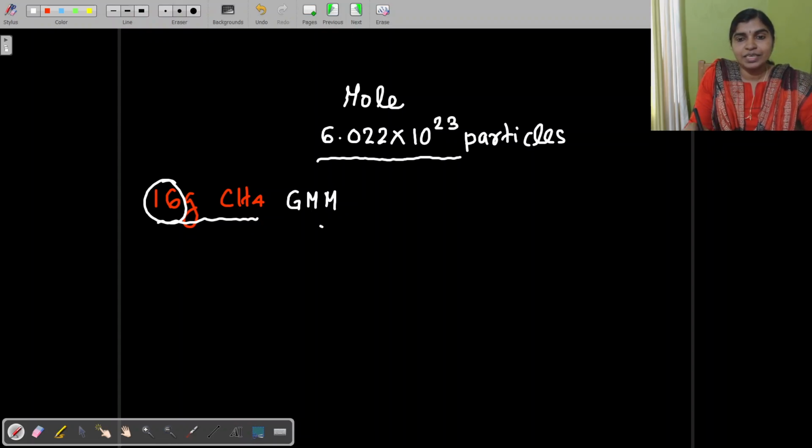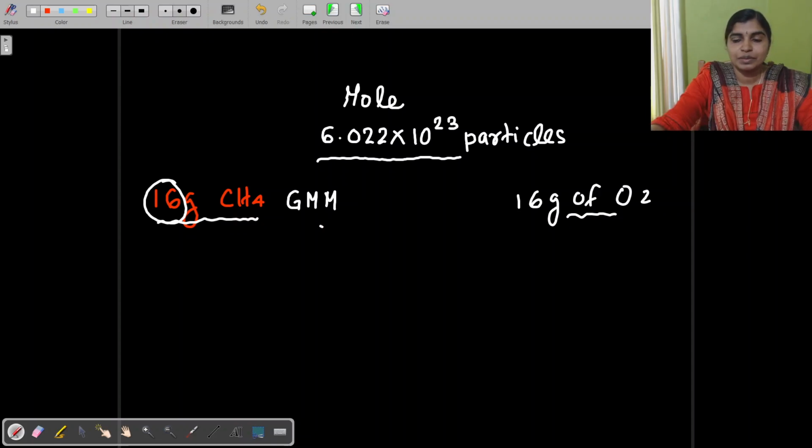And if there is 16 grams of oxygen, what is the meaning? 16 grams of oxygen. That consists of how many molecules of oxygen? That consists of half of the Avogadro number of molecules.